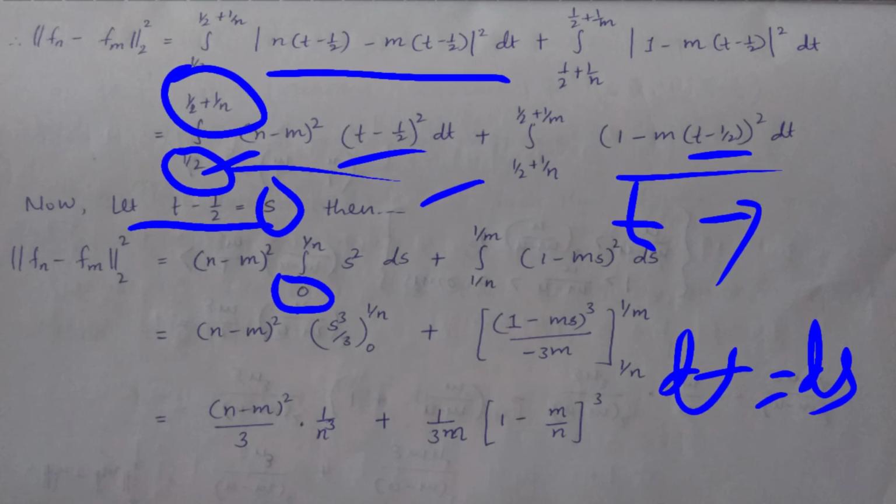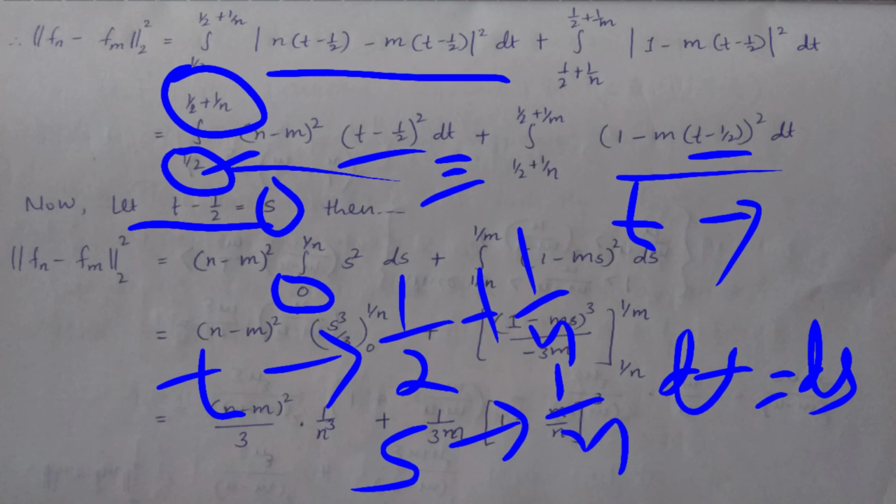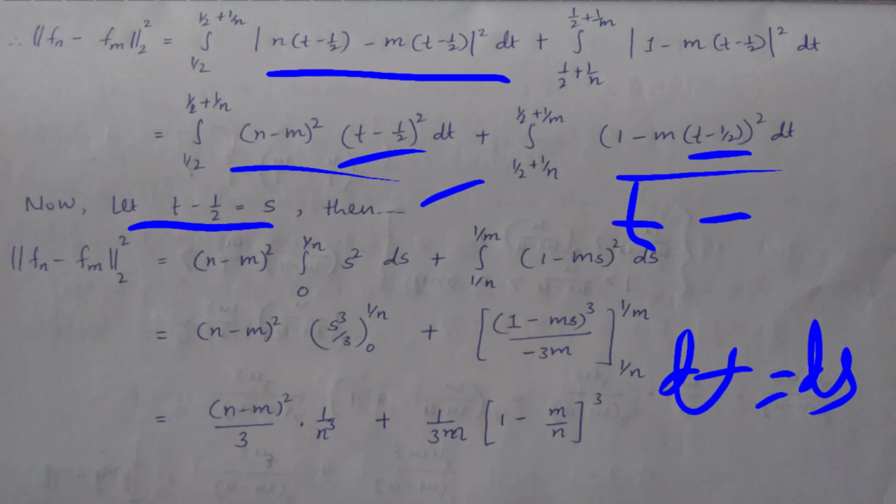When my t tends to 1 by 2 plus 1 upon n, then my s tends to only 1 upon n, because here is 1 by 2 and here is 1 by 2, which cancel. So the limit will become, for the first integral, 0 to 1 upon n.